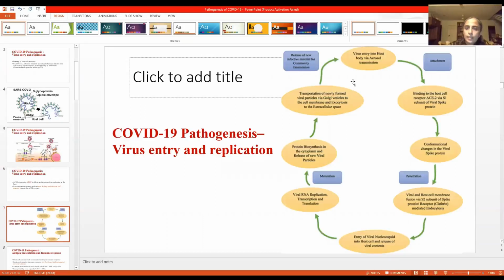So summarizing, the virus enters via the aerosols and binds to the host cell. Conformational changes in the spike protein penetrate the plasma membrane of the host cell, going inside with the help of this S2 subunit. The viral nucleocapsid enters into the host cell with release of viral contents, viral RNA replication, translation and biosynthesis of proteins, assembly of these viral particles, and release of the viral particles into the extracellular space through the Golgi and endoplasmic reticulum. And what does the body do whenever there is an infection?